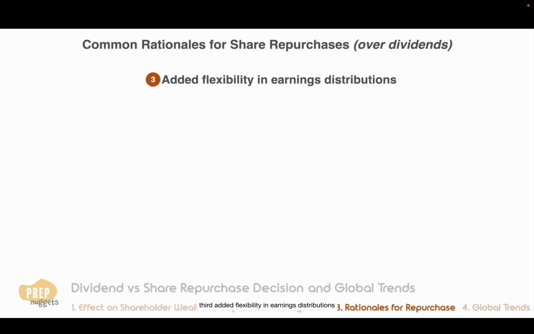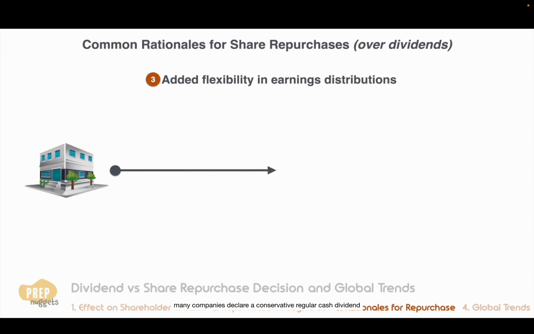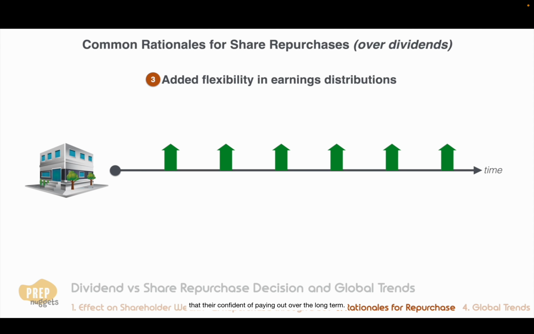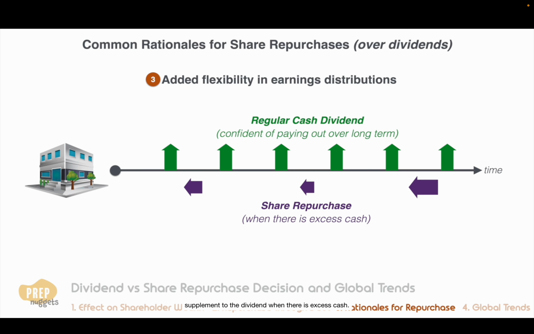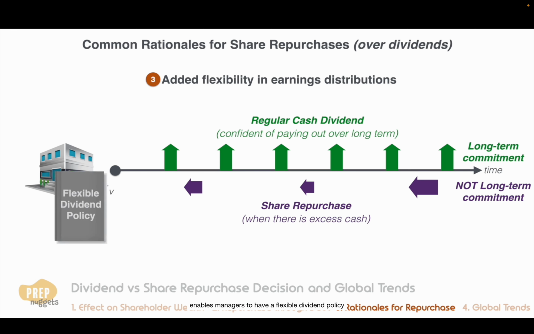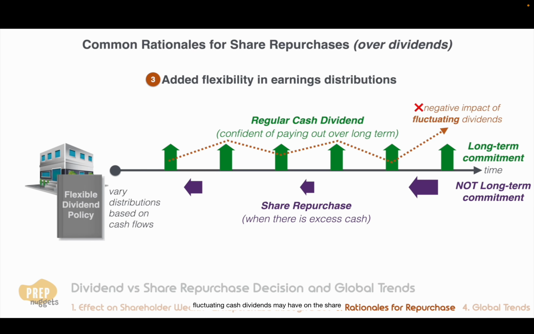Third, added flexibility in earnings distributions. Many companies declare a conservative regular cash dividend that they're confident of paying out over the long term, and periodically repurchase shares as a supplement to the dividend when there is excess cash. Unlike dividends, share repurchases are not a long-term commitment. So effectively, this combination enables managers to have a flexible dividend policy that allows them to vary distributions based on cash flow without the negative impact that fluctuating cash dividends may have on the share price. Additionally, managers have discretion with respect to market timing their repurchases.